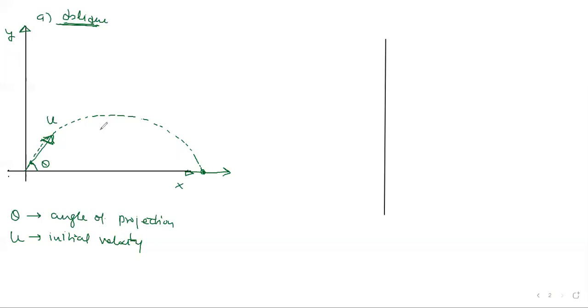So we are interested. It's looking like a parabolic path. You want to prove that it's a parabolic path, and then we want to do some calculations. One calculation is this distance where it falls on the ground, that horizontal distance from the point of projection to the point of landing. That's called range. We represent it by the symbol R. Then this is your maximum height achieved during this flight, which we represent by capital H. You want to calculate the time period of flight and these things.